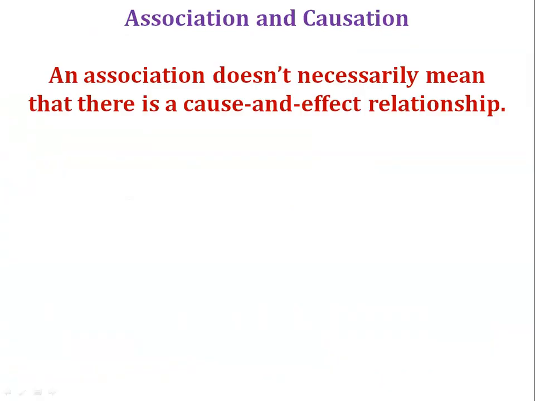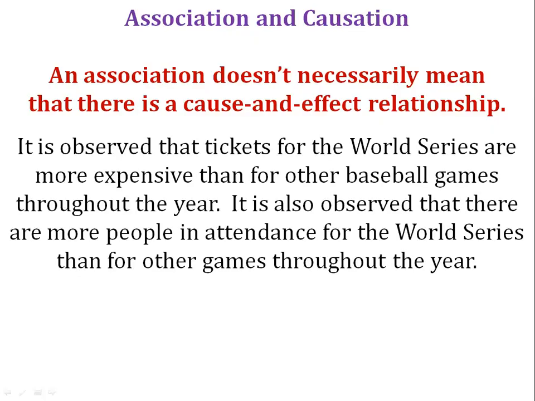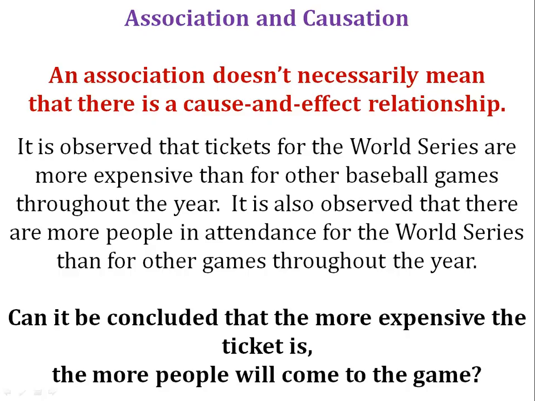However, be careful. An association does not mean that there's a cause and effect relationship. Take this for example. It's noticed that tickets for the World Series are more expensive than for other baseball games throughout the year. It's also observed that there are more people in attendance for the World Series than there are for other games throughout the year. You cannot conclude, however, that the more expensive the ticket is, the more people will come to the game. That just doesn't make sense. Higher priced tickets don't cause people to come to the baseball game. And so while these two things are associated, there is not a cause and effect relationship.